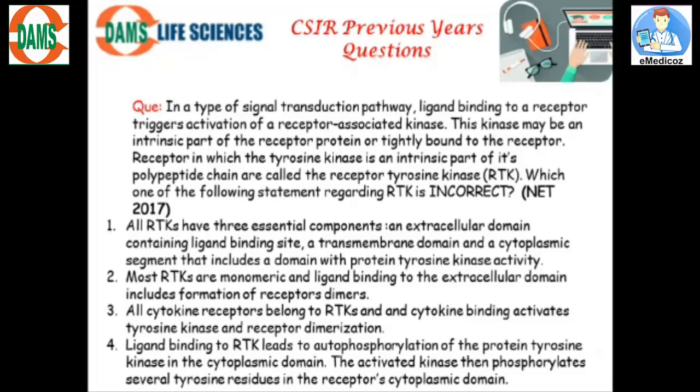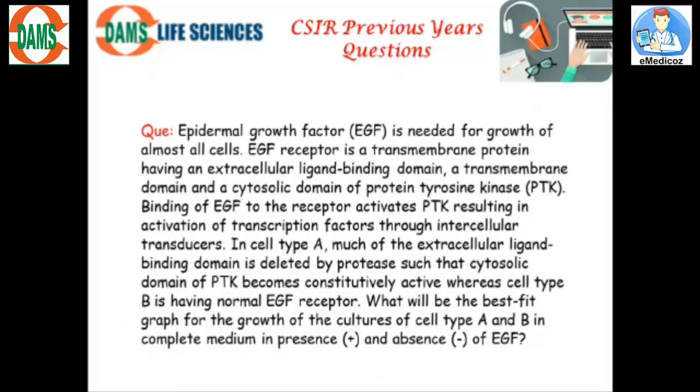Let's see the fourth option, which says ligand binding to RTK leads to autophosphorylation of the protein kinase in the cytoplasmic domain. The activated kinase then phosphorylates several tyrosine residues in the receptor cytoplasmic domain. This is also correct because this is how ligand binding leads to dimerization and then to autophosphorylation, which creates tyrosine sites for the downstream molecules. So the fourth option is also correct. So the correct answer is the third option.